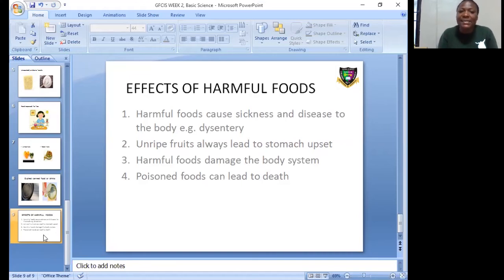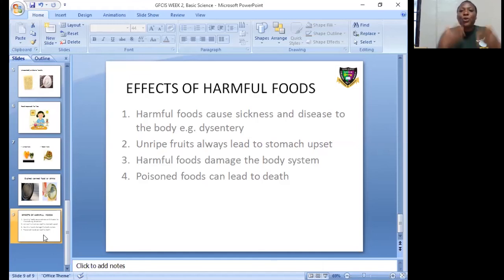Another effect is unripe fruits always lead to stomach upset. I have just said that unripe oranges are high in acid, which can cause ulcer in the stomach. Harmful foods damage the body system, which will not make the body system function very well. The person will just be sleeping, feeling tired. Poison foods can lead to death.